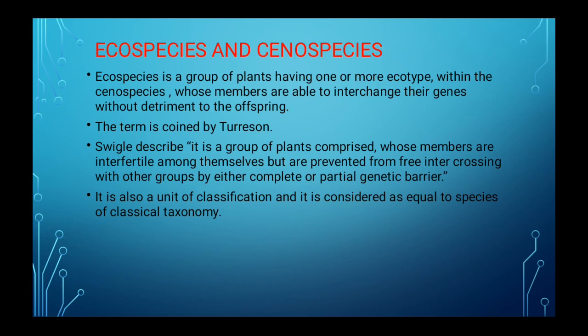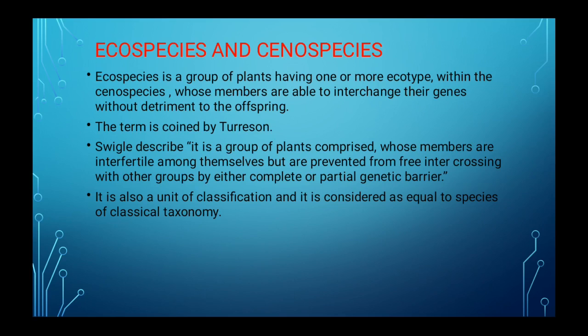The term was coined by Turesson, and a scientist named Zugel described ecospecies as a group of plants whose members are interfertile among themselves but are prevented from free intercrossing with other groups by either a complete or partial genetic barrier.